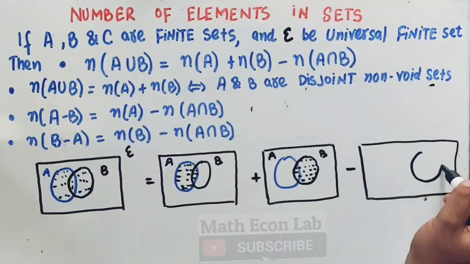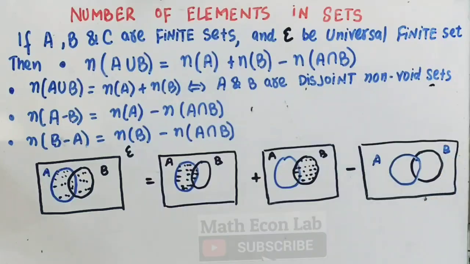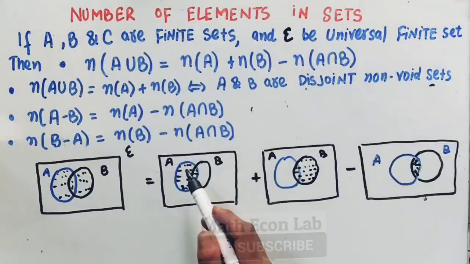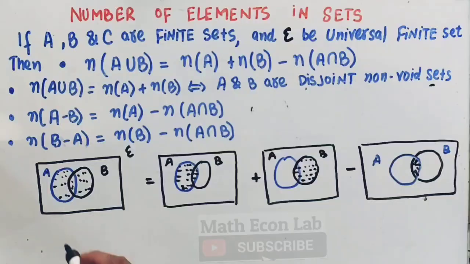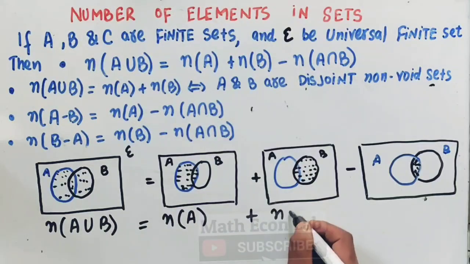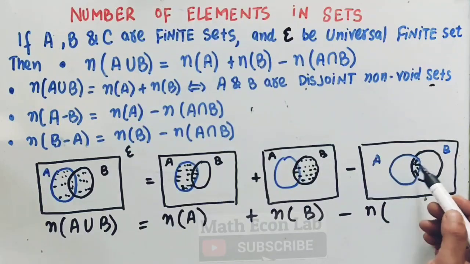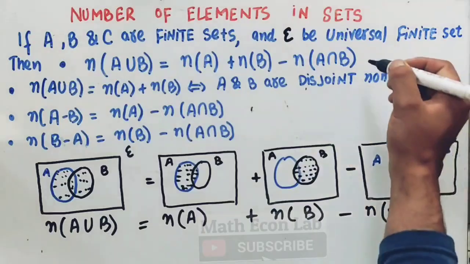So again let's draw two sets here. This is A, this is B, and we need to subtract this region. When we add these two and subtract this lens shaped region, we will get this result, that is the number of elements in A union B will be equal to the number of elements present in set A plus the number of elements present in set B minus the number of elements which are common to both A and B, that is A intersection B. Okay, now this is the first result.